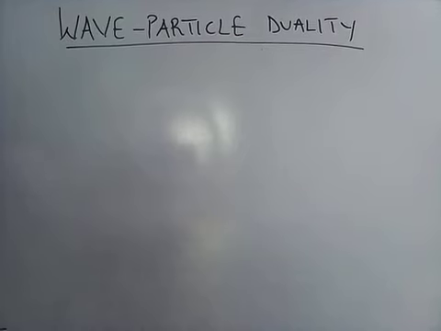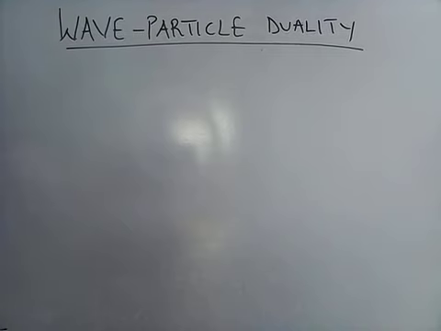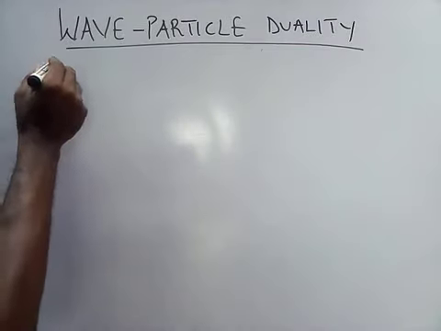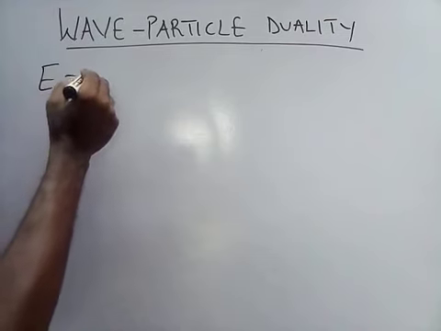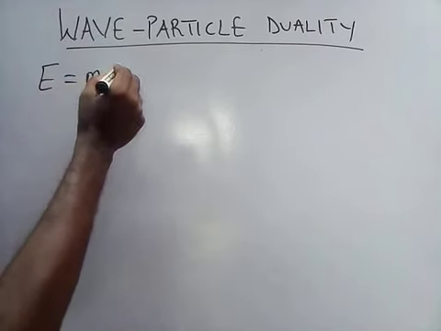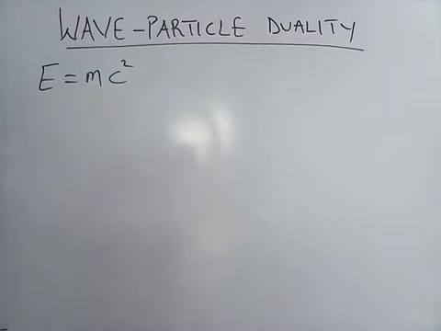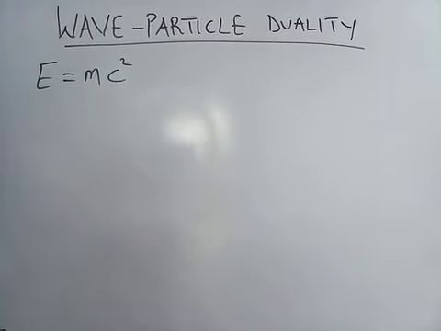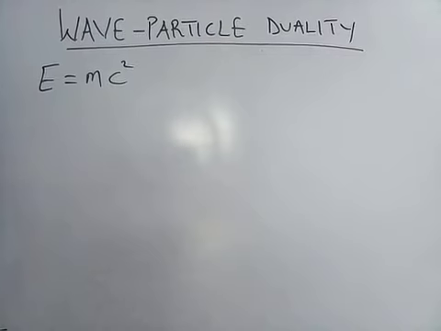When we did radioactivity, we agreed that energy equals what? Mass times what? Speed of light squared. We agreed on that.